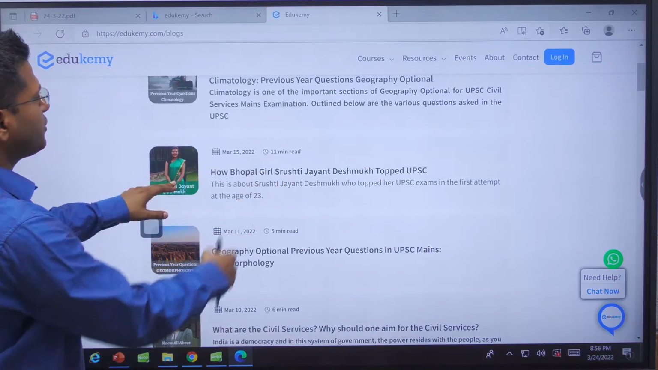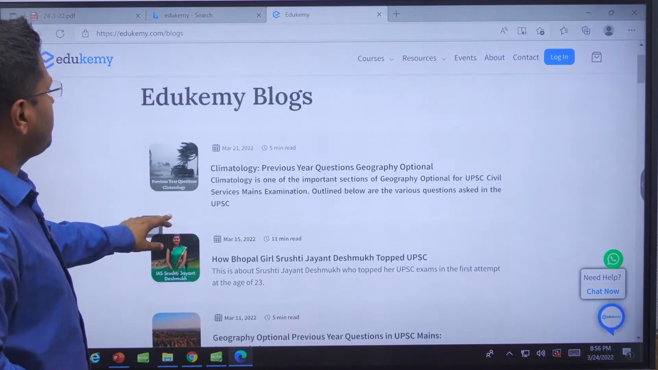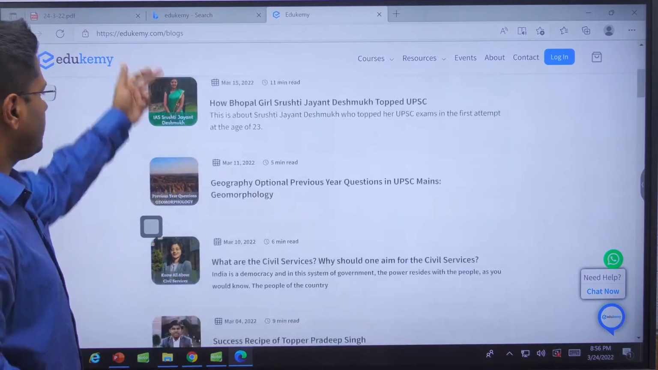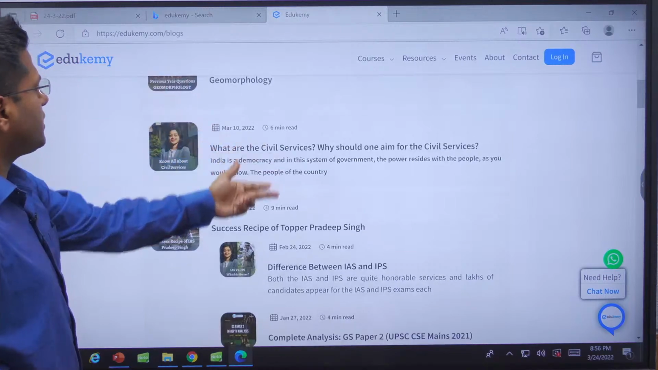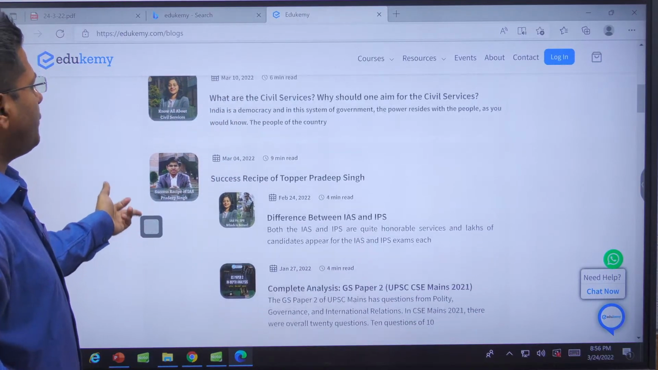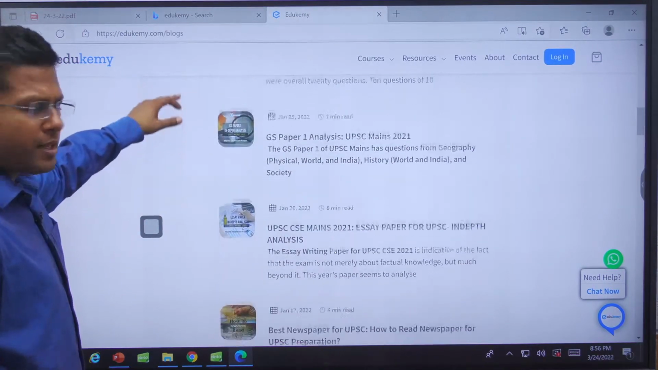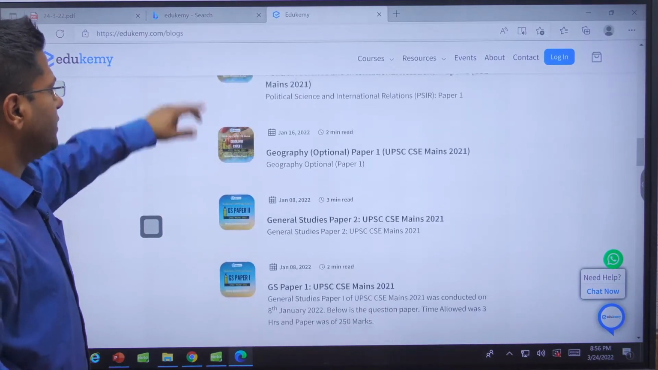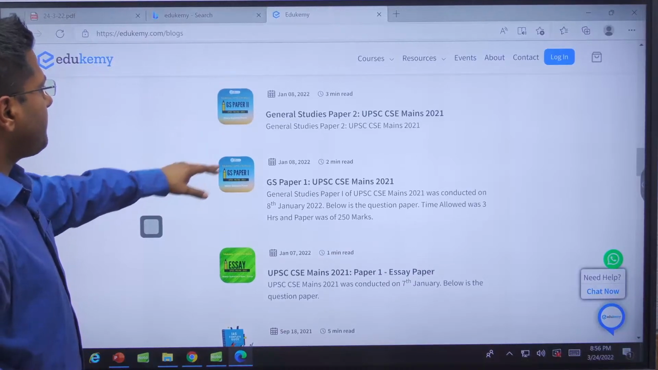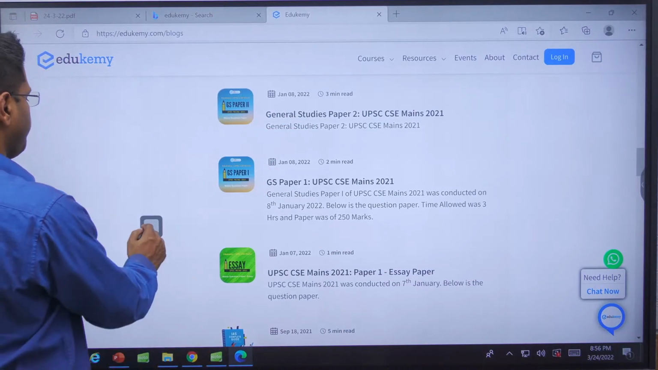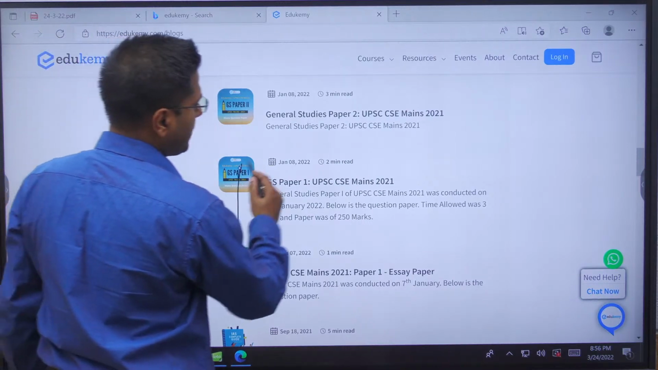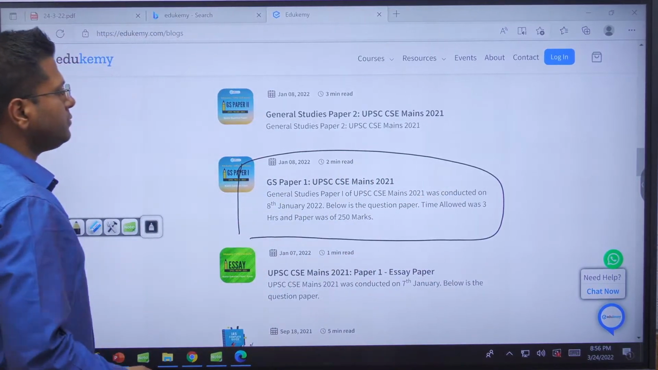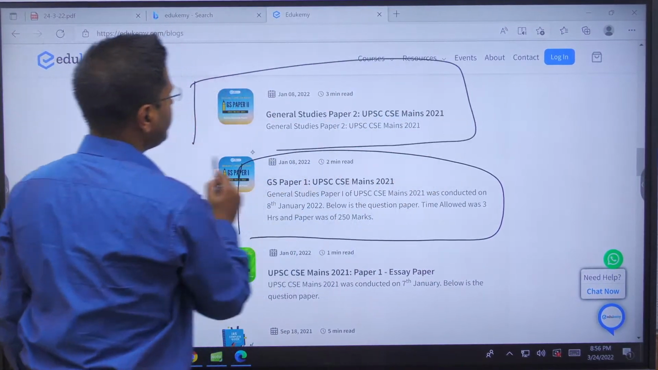How Bhopal girl Srushti Jain Deshmukh topped UPSC. Climatology previous year questions. Geography optional questions. What are civil services? Why should one aim for the exam? Quite some inspiring articles, some newspapers to read. And if you go down, you would see General Studies paper 2, General Studies paper 1. So these are the mapping of the questions.